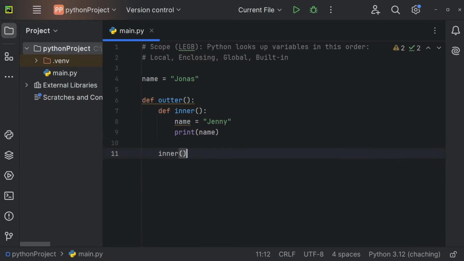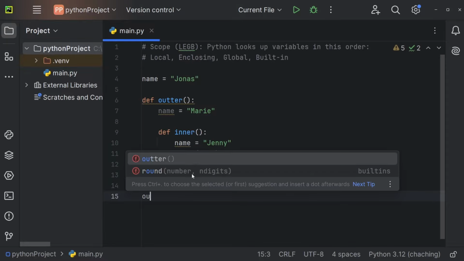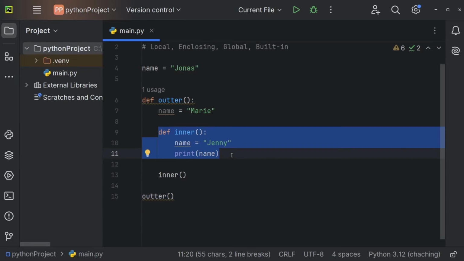So inner right here. Now right before defining this inner function, let's also define another name. So let's create the variable name right here in the outer function as well. And name is going to be equal to Mary. And now we're just going to call outer right here. So we call the outer function, and inside of the outer function, we call the inner function. So at the moment, we are just executing this function right here.